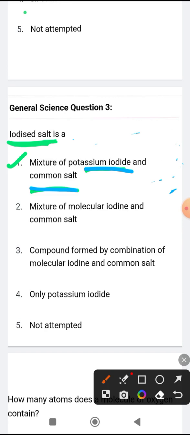A mixture that has the same proportion of its components throughout the given sample. What does a homogeneous mixture mean? It means that the quantity of potassium iodide and the quantity of common salt is the same in the iodized salt. Okay, I hope you people are understanding whatever I am telling. If you have any doubt, please do comment below. I will surely explain the topic.